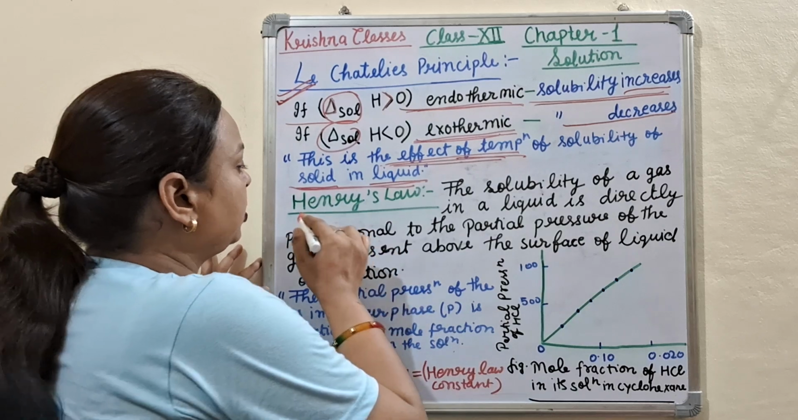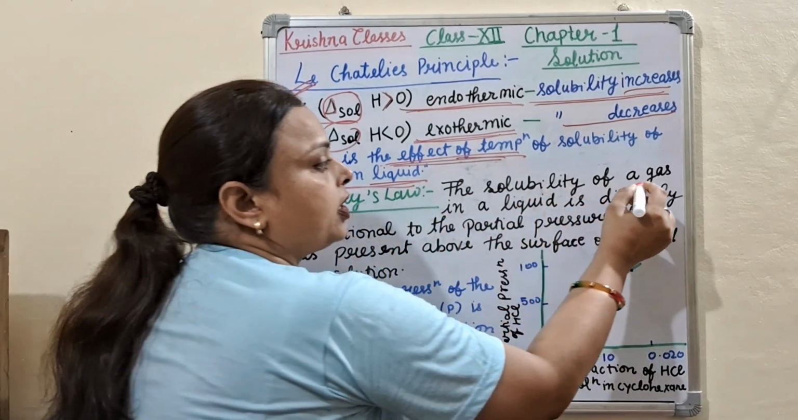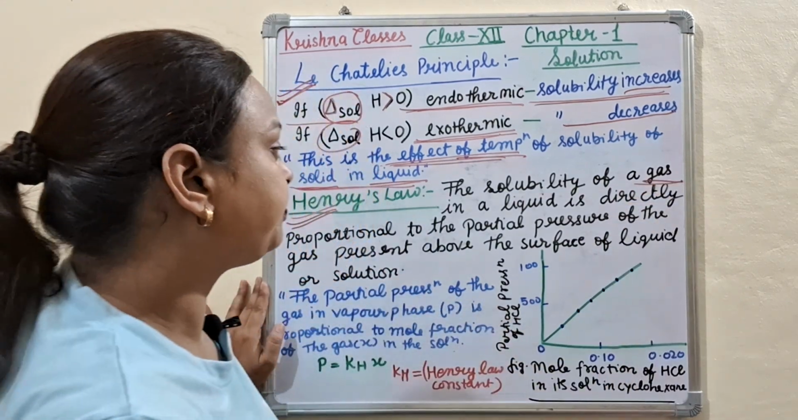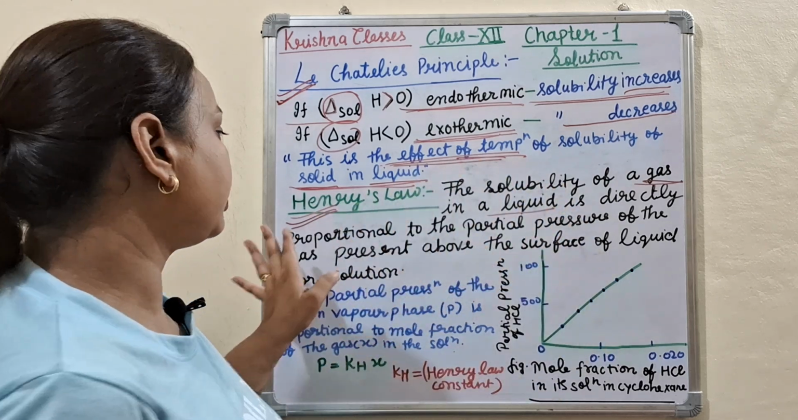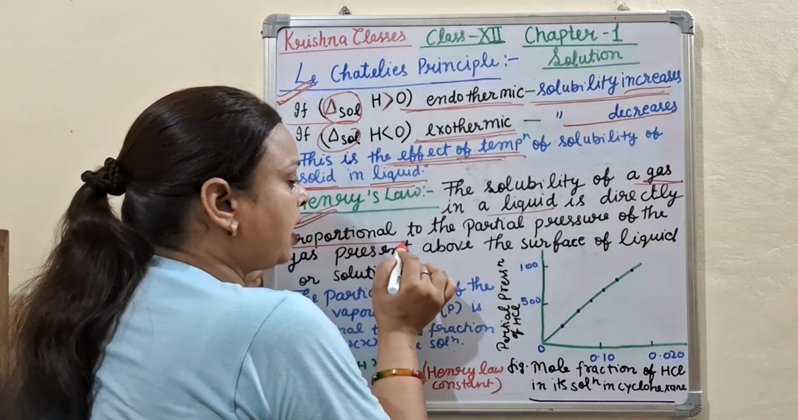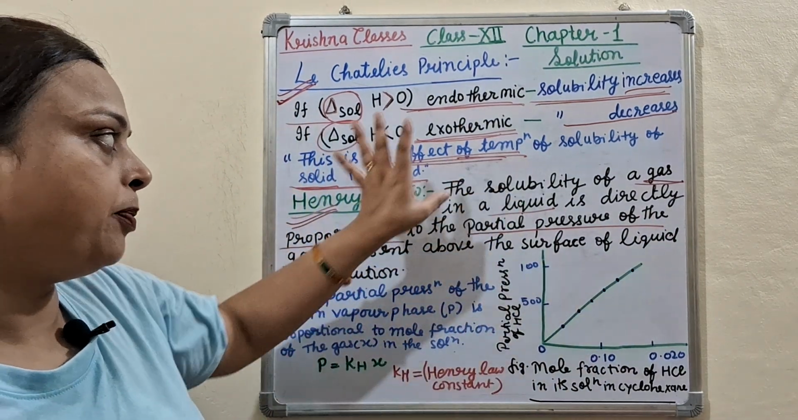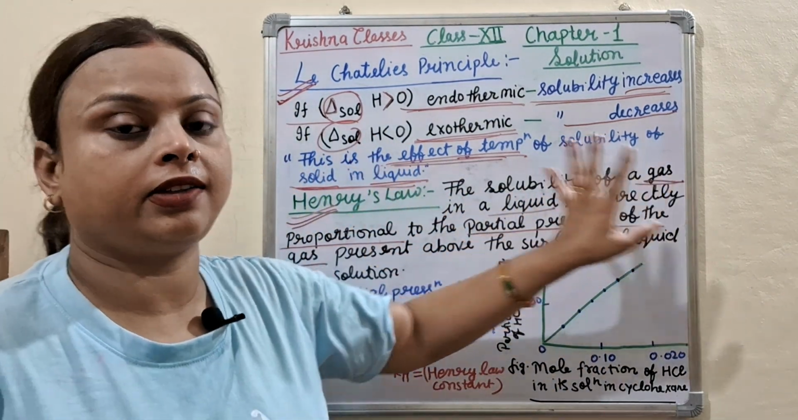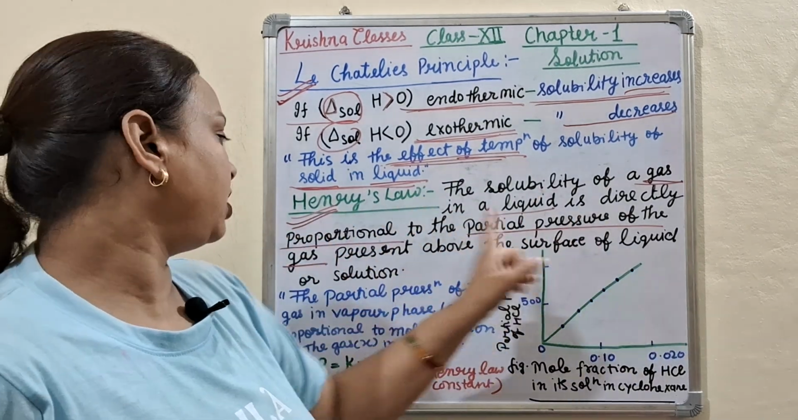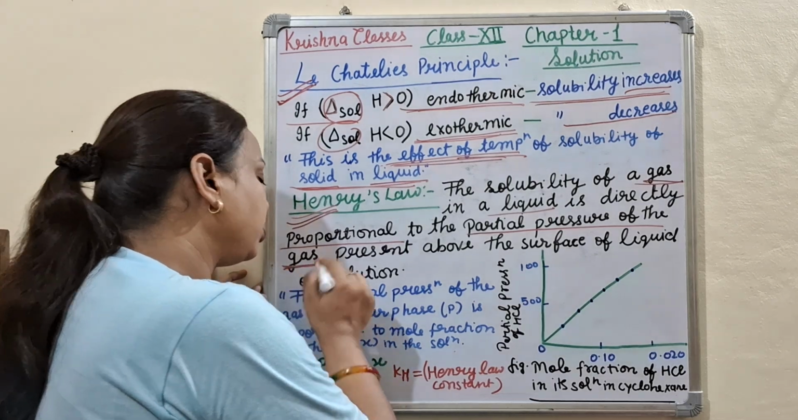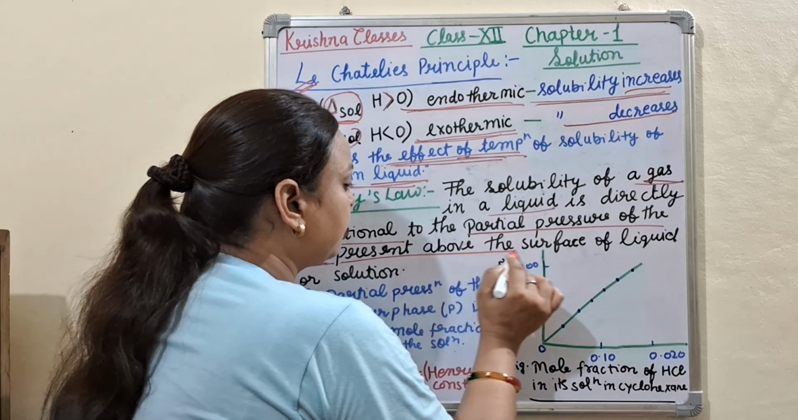Now come to Henry's law. What is Henry's law? The solubility of a gas in a liquid is directly proportional to the partial pressure of the gas. I repeat again, the solubility of a gas in a liquid is directly proportional to the partial pressure of the gas present above the surface of the liquid or solution.